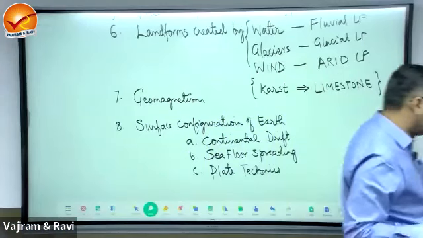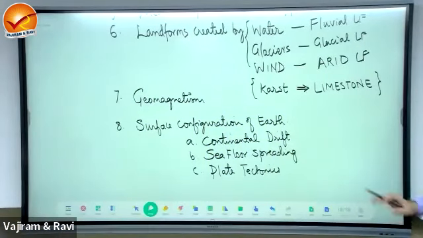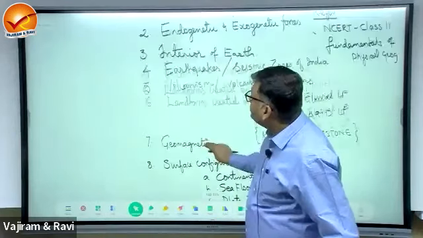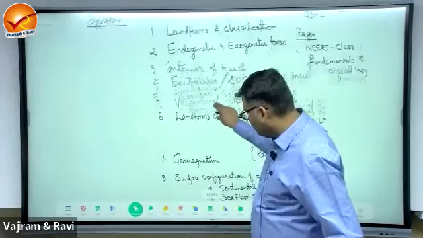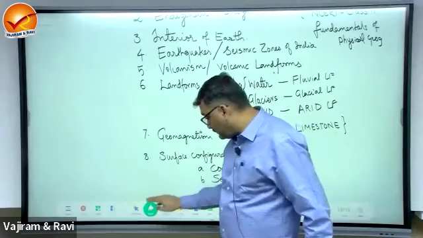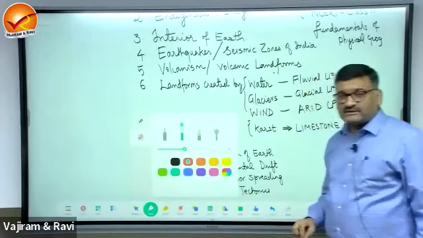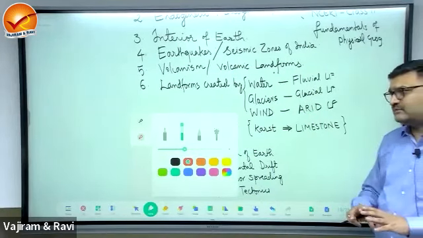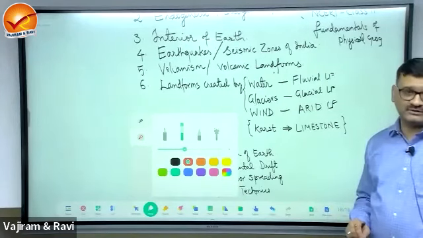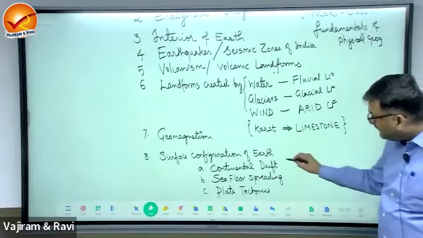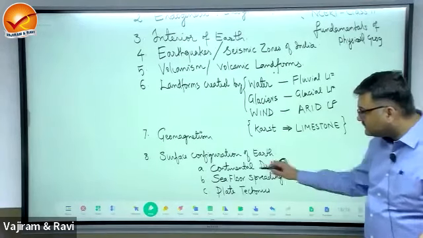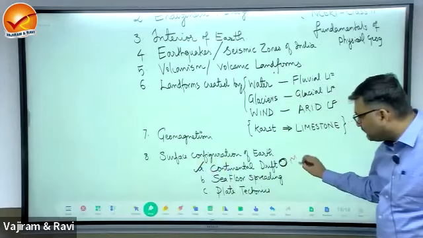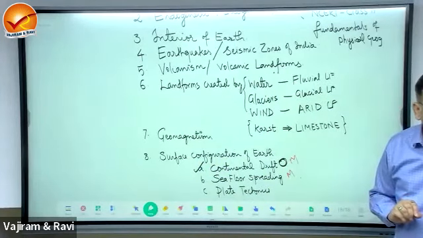Surface configuration of the earth has three topics: continental drift, sea floor spreading, and plate tectonics. Now, this is the syllabus of geomorphology. In this, what are the topics that are exclusively important for mains? Means there is very less possibility of objective questions in that topic. It will be continental drift. So this is for mains, and sea floor spreading is also for mains.